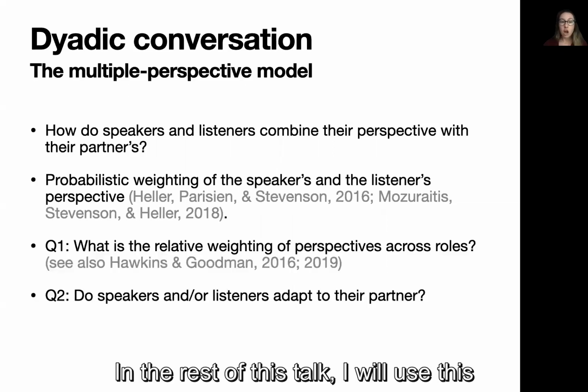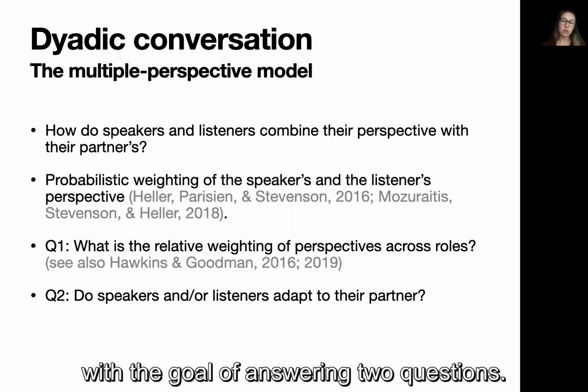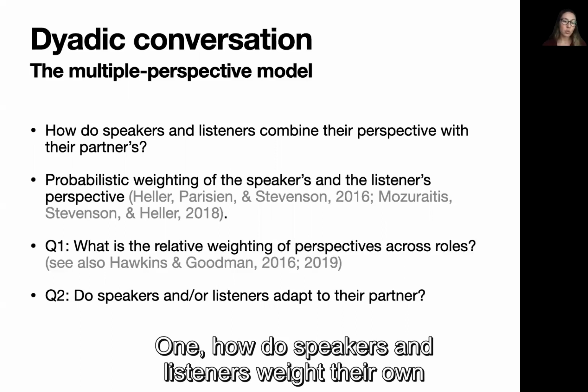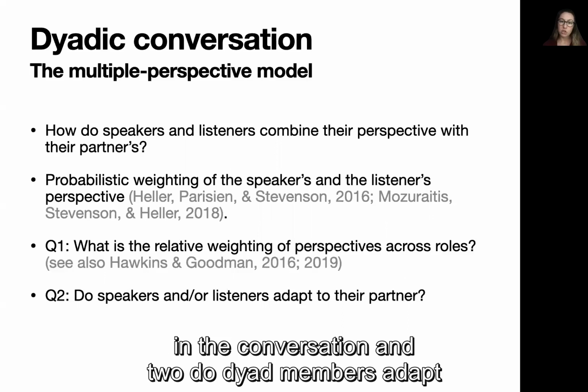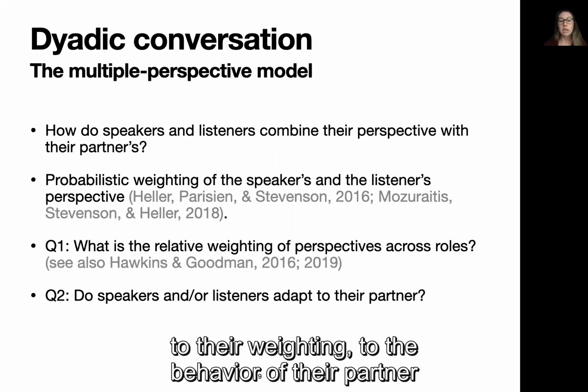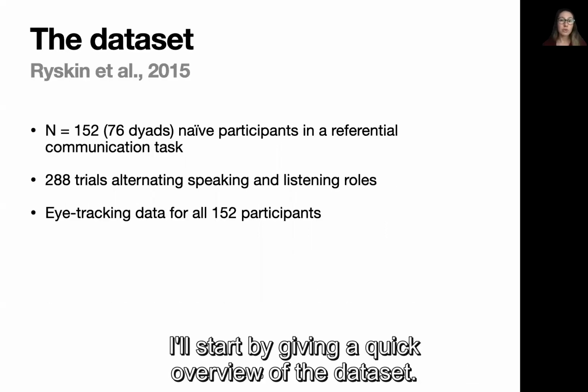In the rest of this talk, I will use this multiple perspective model to reanalyze an existing data set with the goal of answering two questions. One, how do speakers and listeners weight their own versus their partner's perspectives, depending on the role that they're playing in the conversation? And two, do dyad members adapt their weighting to the behavior of their partner over the course of the conversation? I'll start by giving a quick overview of the data set.